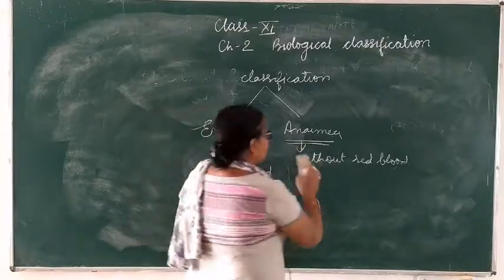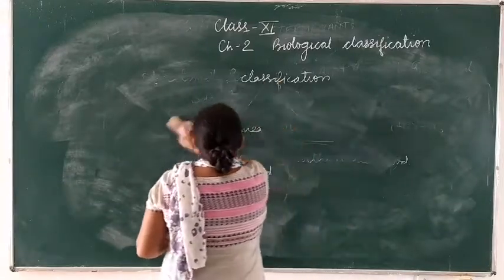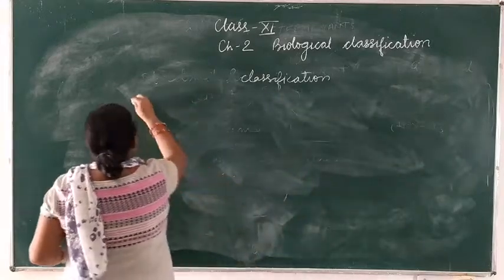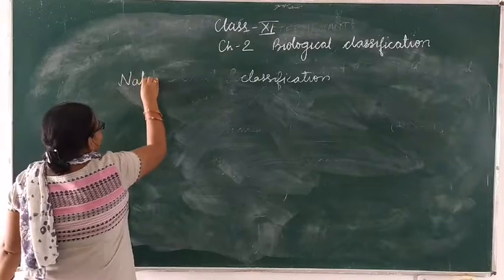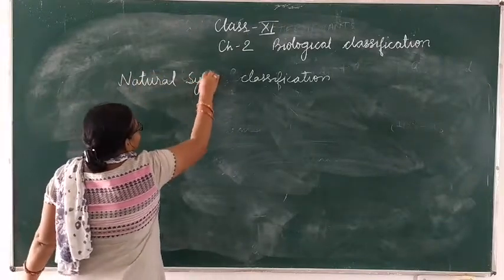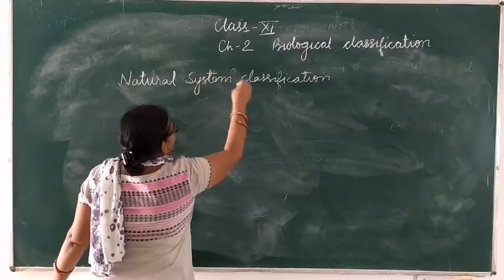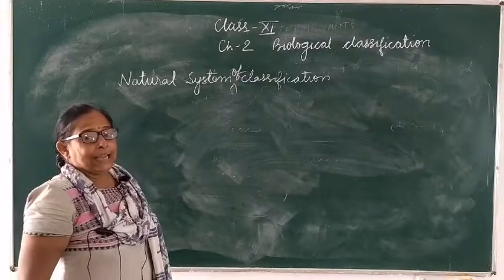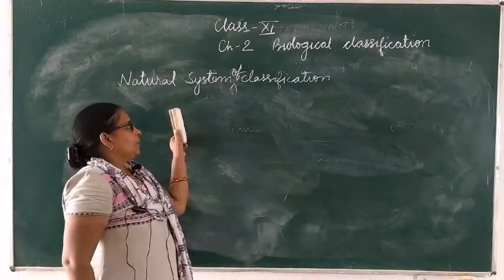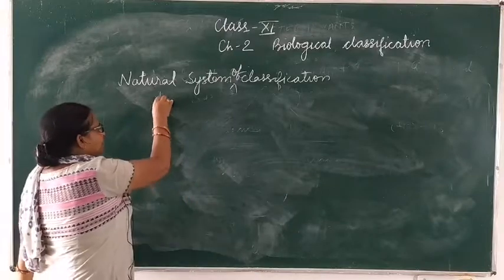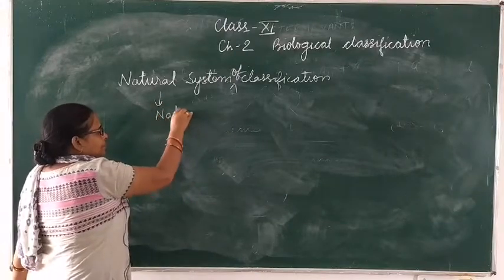Now, we are going to discuss the natural system of classification. The natural system of classification tells you that organisms are classified according to the basis of nature.